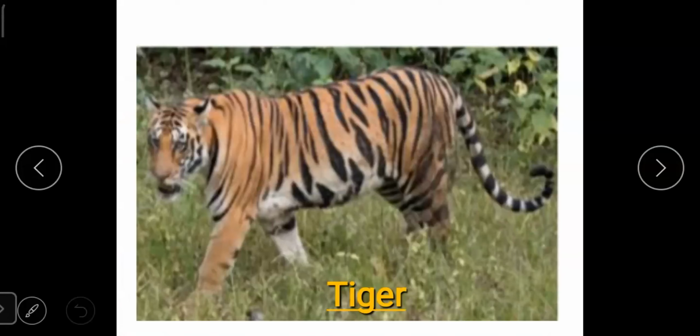Students, now we are familiar with the animals that we can see on a jungle safari. Now we will read their spellings. This is a tiger. Its spelling is tiger, tiger.